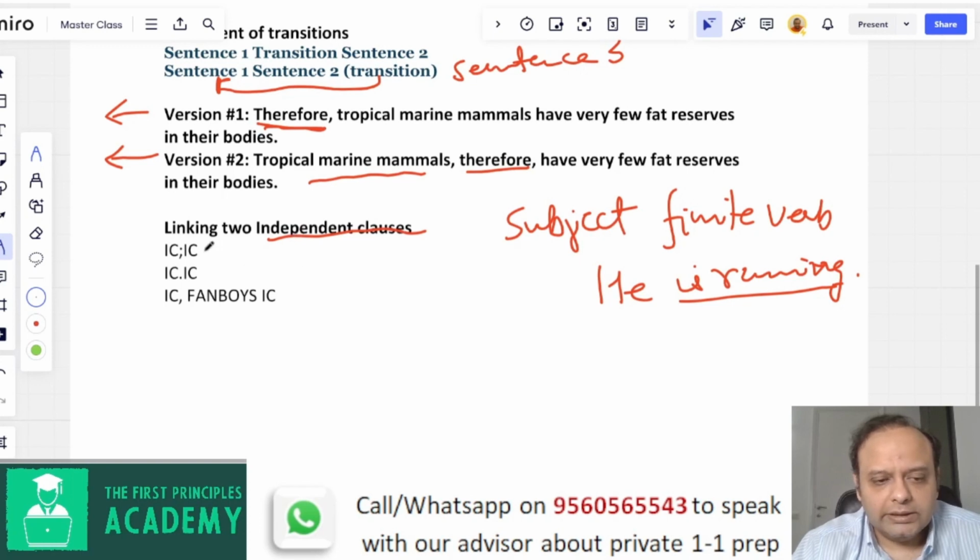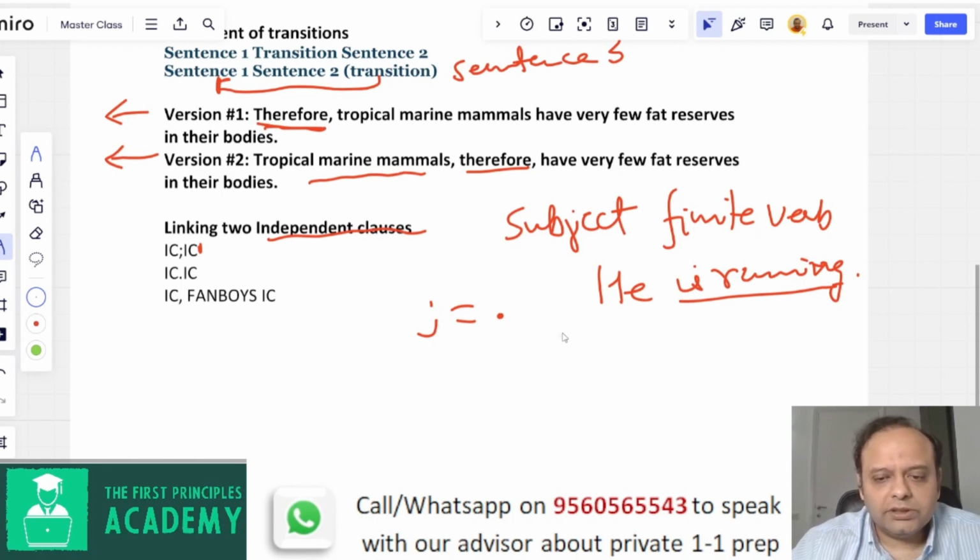So what are those ways? One is just using punctuation. You don't do anything with the independent clauses, let them remain separate, but just add a punctuation. The 2 acceptable punctuations are semicolon and period. They basically do the same thing. Semicolon in this scenario is equal to period. And remember, you will never be tested on the difference between semicolon and period in these kinds of scenarios.